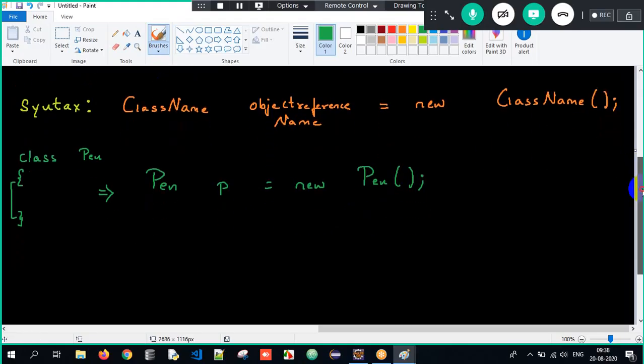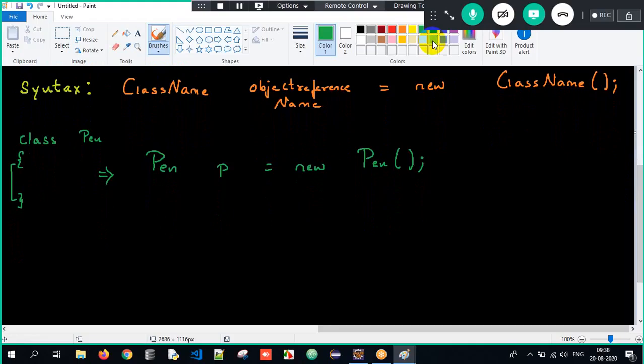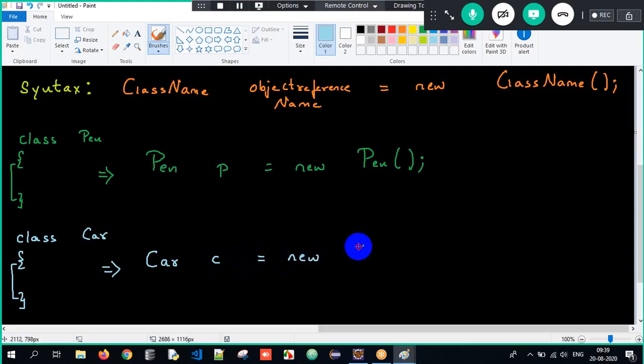Clear? If you have one more class, and the class name is car. Class car. If I want to create an object of the car class, how will I create it? The class name is car and the object name can be anything. I just give it as c equals new car of, and terminate using a semicolon.